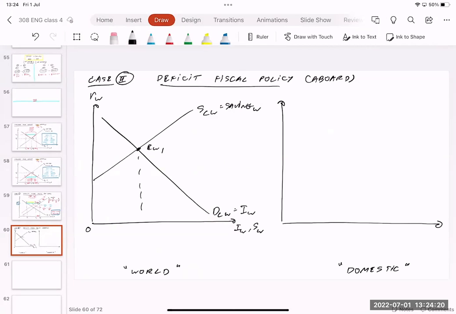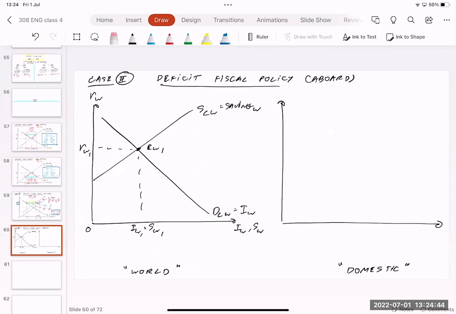This is the equilibrium point for the world market, IW1 equal to SW1, and from the equilibrium point you have RW1. This is the starting point. The equilibrium point in the world market is going to show you the real interest rate for the world, RW1.